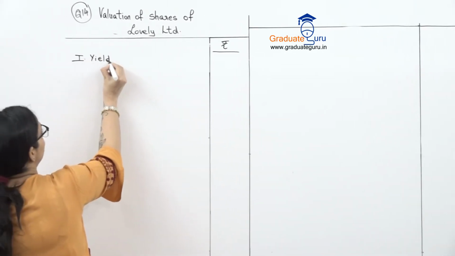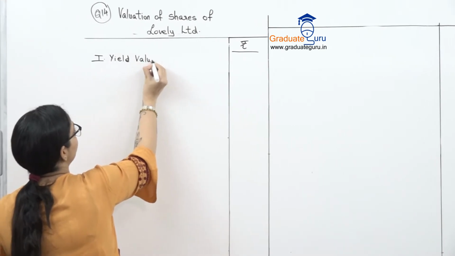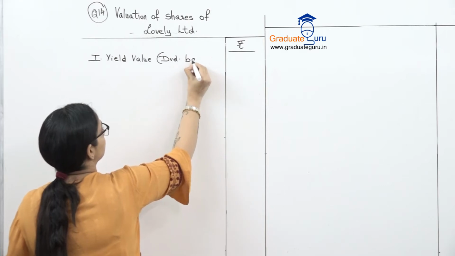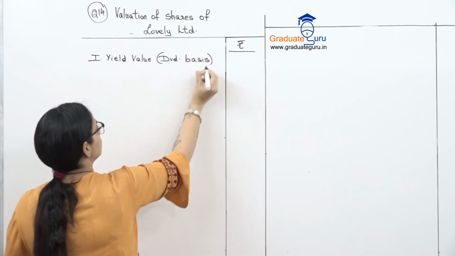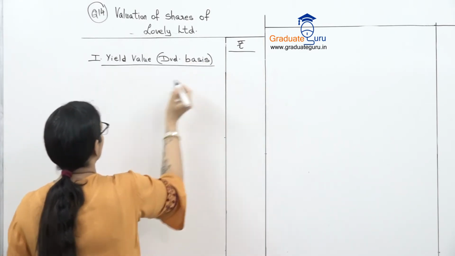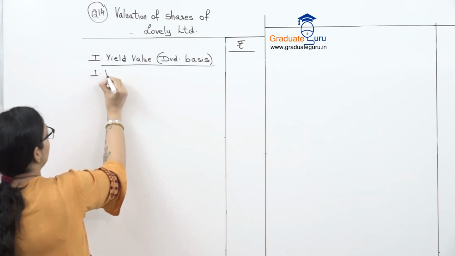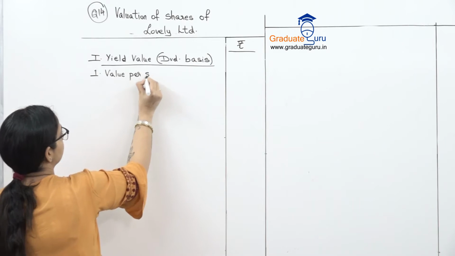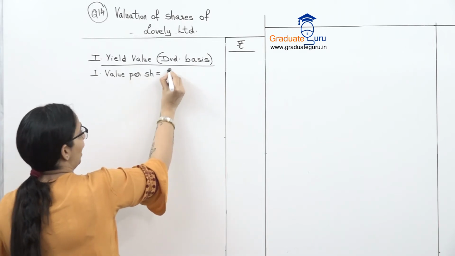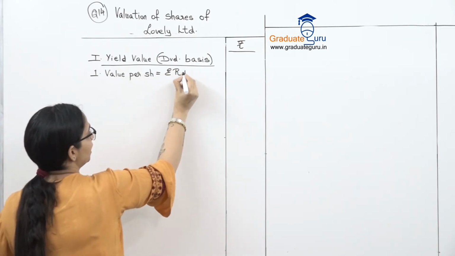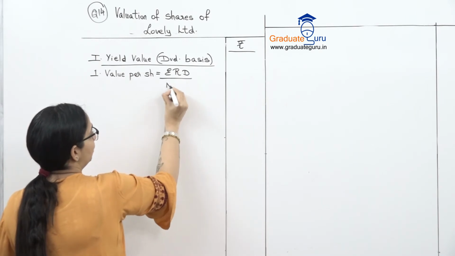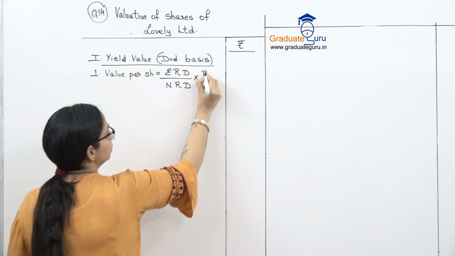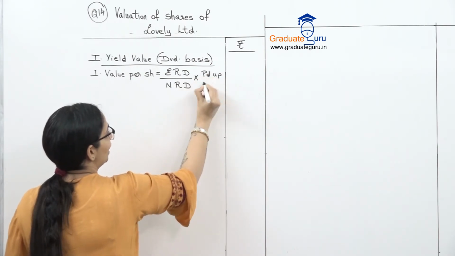So yield value, which is based on dividends, so dividend basis. Now we know the formula, value per share: expected rate of dividend upon normal rate of dividend into paid up value per share.